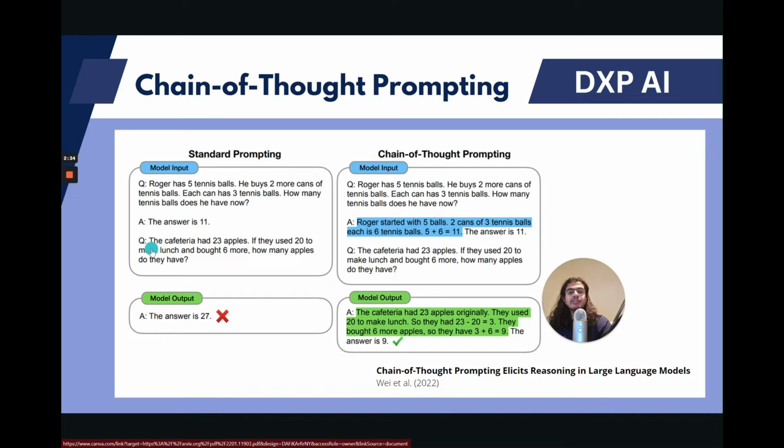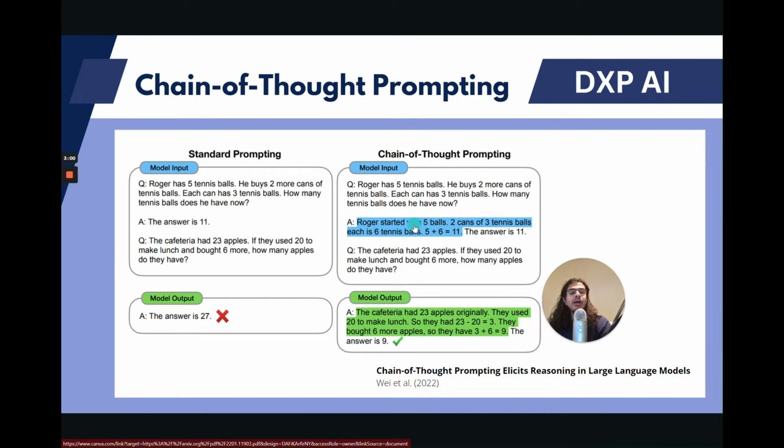However, then I ask it, the cafeteria has 23 apples. If they use 20 to make lunch and bought 6 more, how many apples do they have? It would say 27, which is incorrect. Now, with chain of thought, instead of just telling it the answer is 11 here, I would guide it. So I would say, Roger started with 5 balls. 2 cans of 3 tennis balls each is 6 tennis balls. So 5 plus 6 is 11, so the answer is 11.